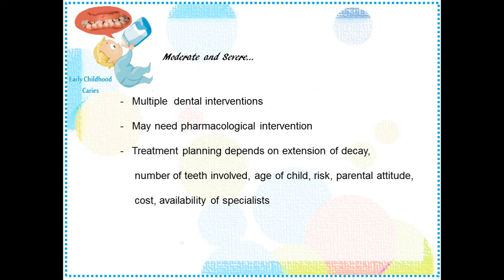So again, the behavior of the child might be a barrier for treatment under regular conditions, and most of the children might need pharmacological intervention, but definitely the risks and benefits should be weighed whenever you are opting for general anesthesia or any pharmacological management.